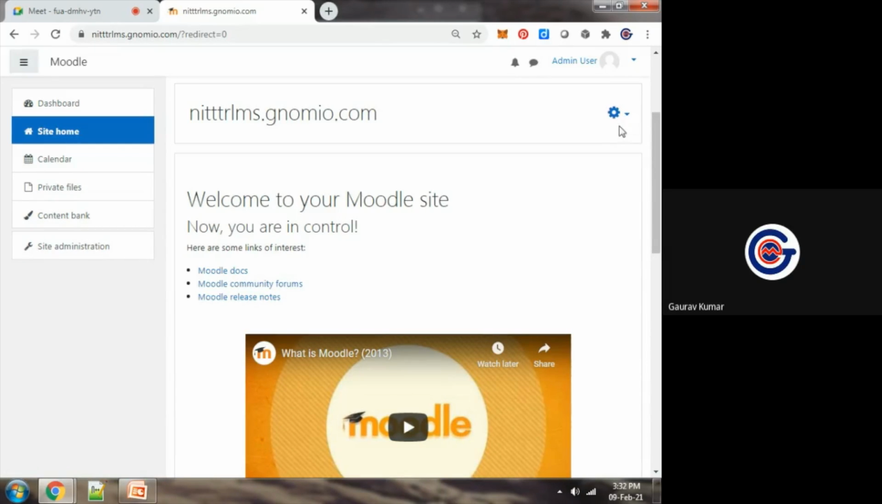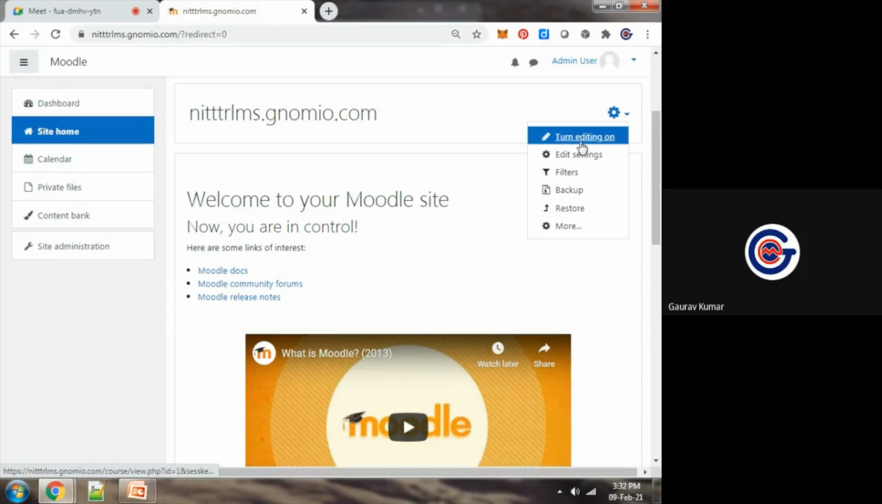First of all, we have to enable editing by clicking on turn editing on. Why? So that we can create new courses, we can create some new participants, we can upload student data. Whatever new modifications, whatever new things we want to integrate in our Moodle, first of all we have to enable this turn editing on.